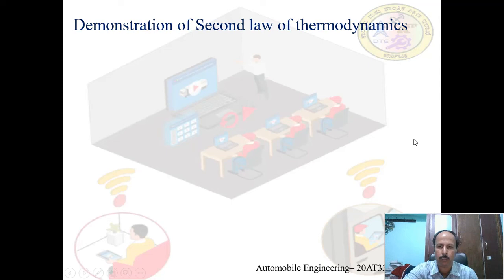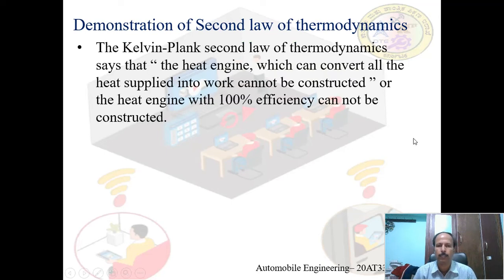As we know, the Kelvin Planck statement of the second law says that we cannot construct a heat engine which can convert all the heat supplied to it into work, or we cannot create a heat engine with 100% efficiency, or in any natural engine there will be losses, or the other way is we cannot construct a heat engine or any engine which does not have any losses.